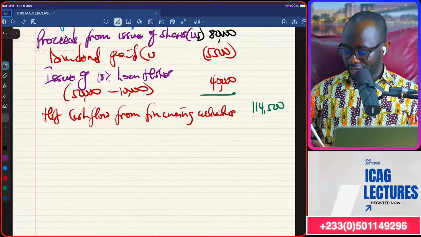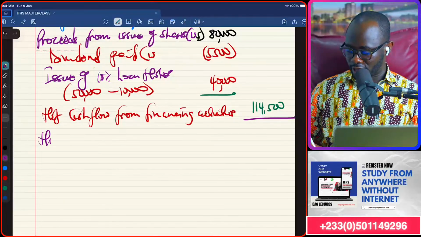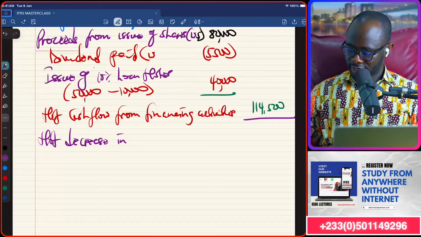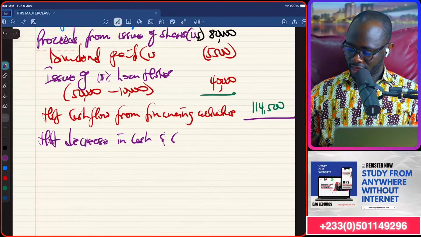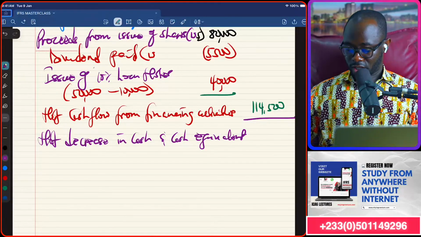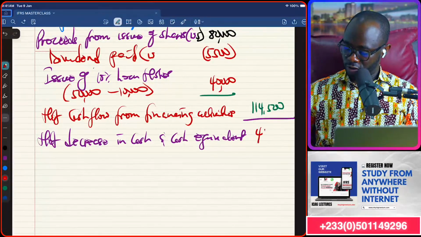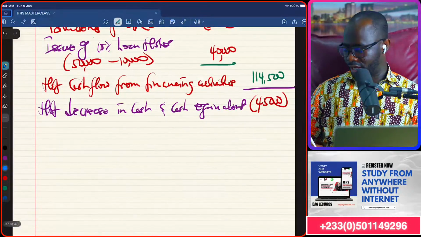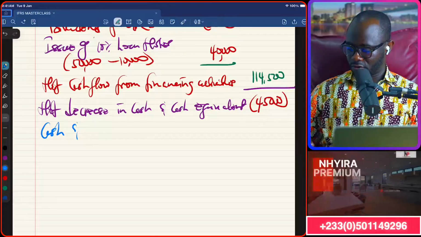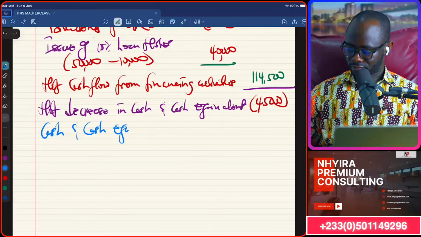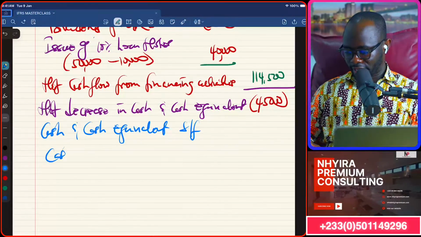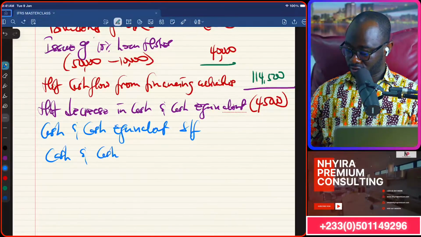And that's giving us negative 45,000. So we'll call that net decrease in cash and cash equivalent, which is 45,000 negative. Then we are going to bring in the cash and cash equivalent brought forward. Then we can get cash and cash equivalent brought down.